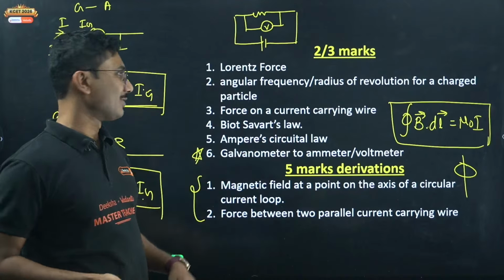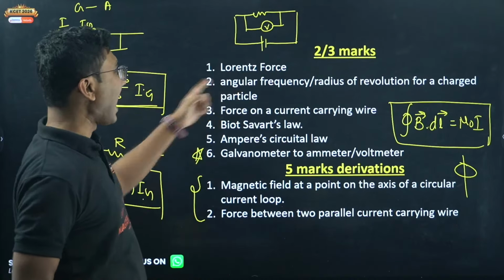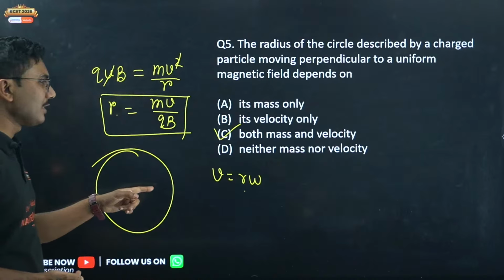This is a very easy question. All the questions are very easy. Galvanometer to ammeter may be slightly tricky. Angular frequency and radius of revolution I have already shown you.